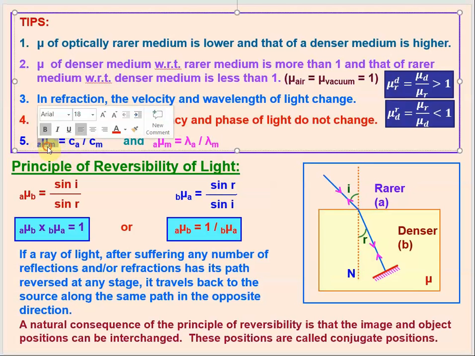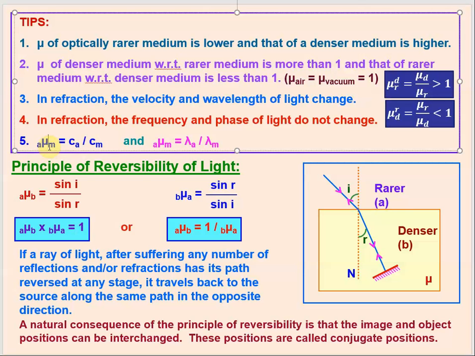Actually, there are two terms: absolute refractive index, the refractive index of any medium of its own, and relative refractive index, the refractive index of one medium whenever it is looked at in comparison with the air or any other medium.